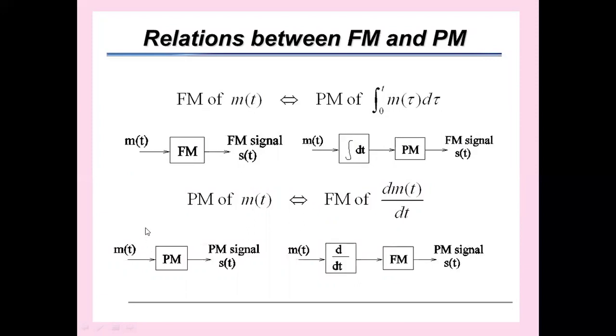The meaning of it is when m of t is applied to a phase modulator, we are getting the PM wave. Similarly, when the differential of m of t is applied to frequency modulation, we will be getting the PM wave. Therefore, FM can be regarded as PM and PM can be regarded as FM. The only difference is integral and d by dt. If one wave is given, we are able to get the other wave and vice versa.